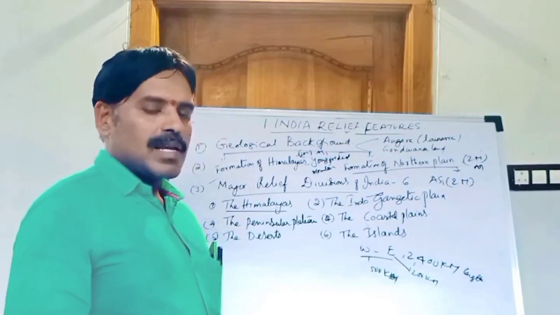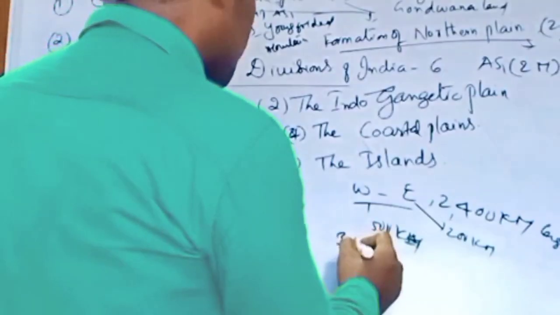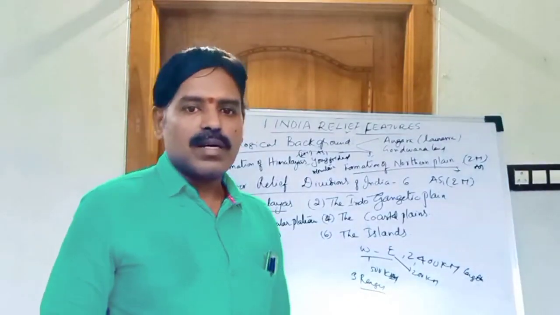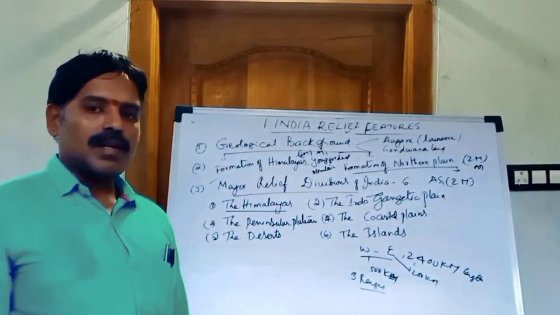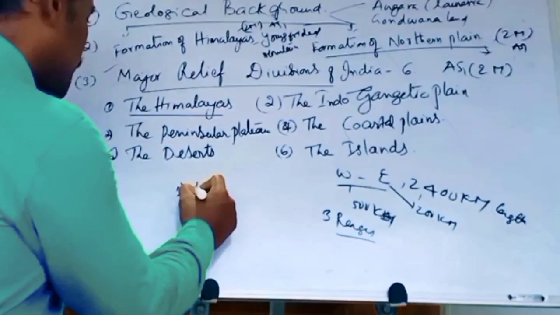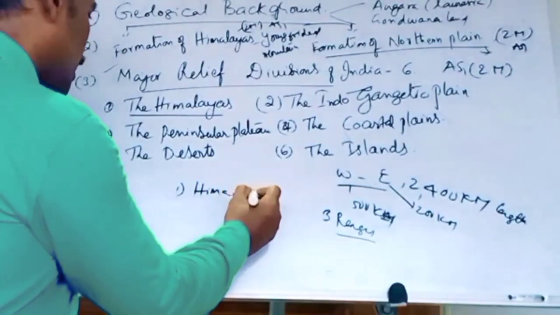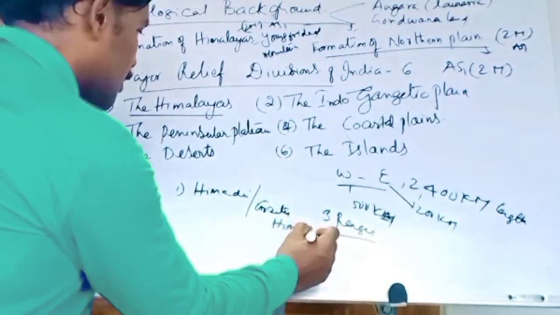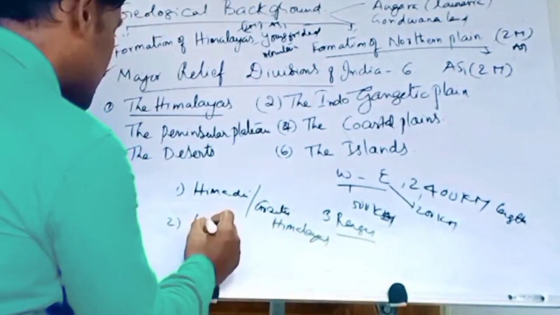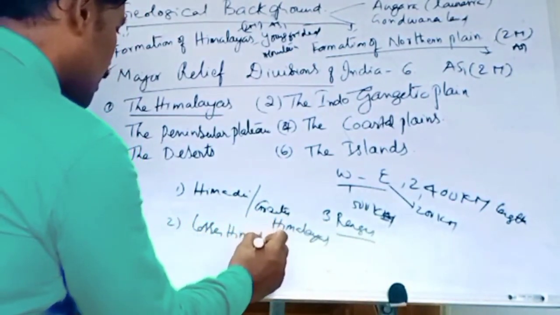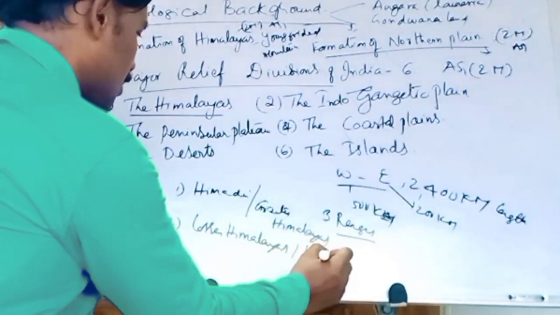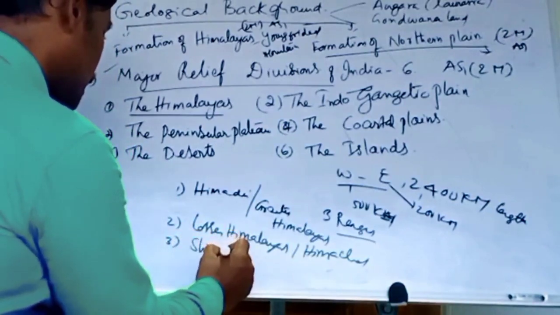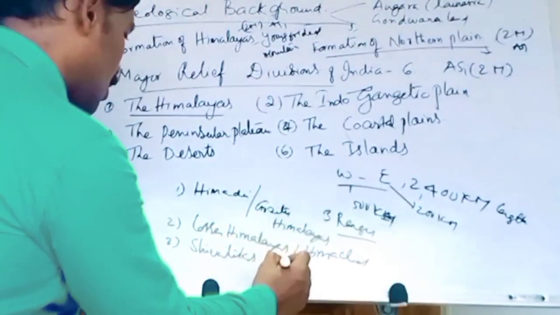Now the Himalayas have 3 parallel ranges. One is Himadri or the Greater Himalayas. The second is the Lesser Himalayas or Himachal. The third is the Shivaliks or Outer Himalayas.